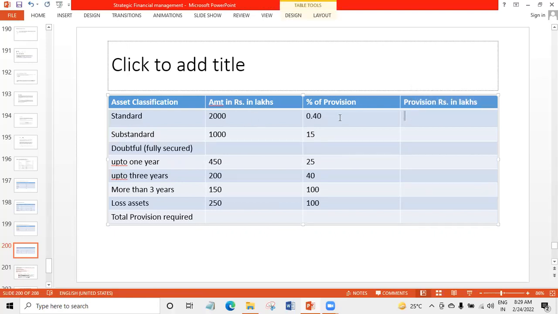2,000 into 0.40% provisioning, 8 lakhs, 1,000 into 15%, 150 lakhs, 450 into 25%, 112.50, 200 into 40%, 80 lakhs, 150 into 100%, 150, 250 into 100%, 250. Total provision required 750.50.